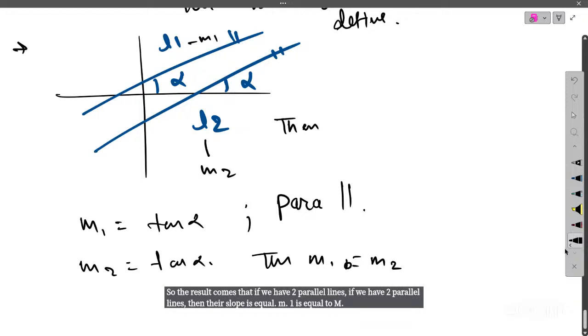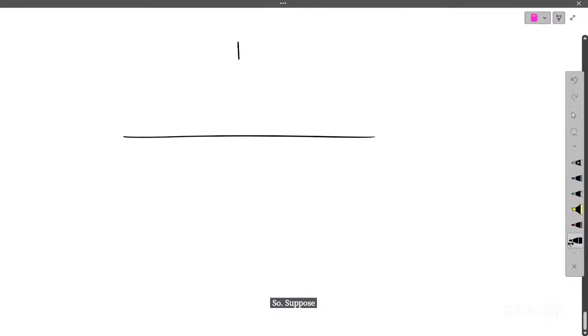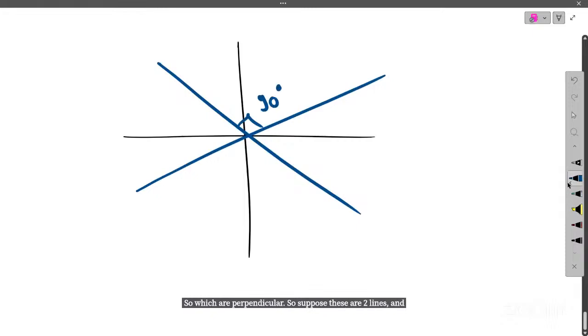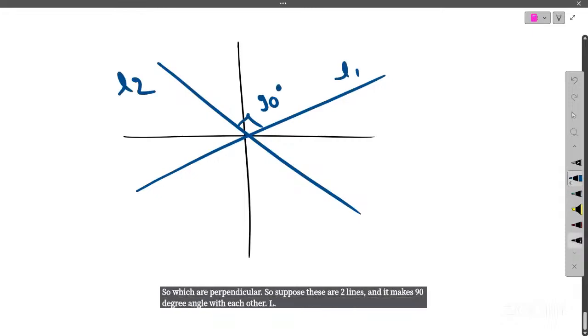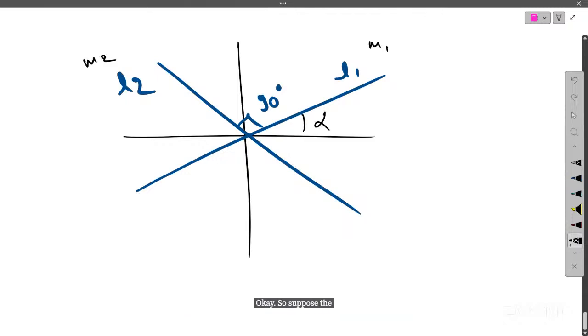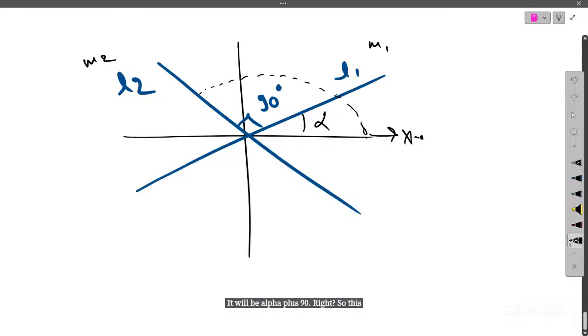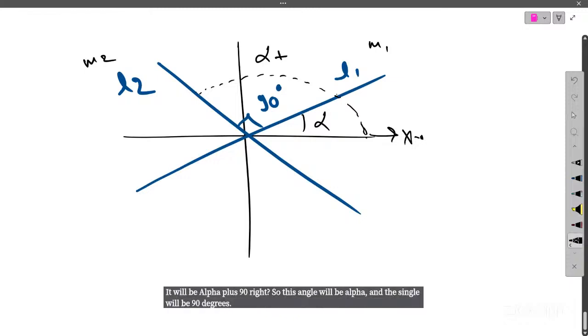And the second result is for two perpendicular lines. Suppose we have two lines L1 and L2 which make a 90-degree angle with each other, with slopes m1 and m2. Suppose the angle between the line L1 and the x-axis is alpha. Then what is the angle between the line L2 and the x-axis, the uppermost angle? This angle will be alpha and this angle will be 90 degrees, so it will be alpha plus 90 degrees.